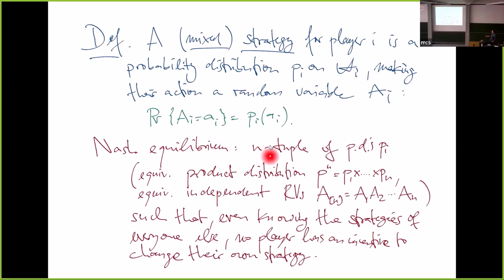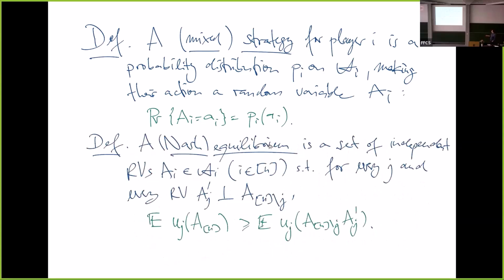So, Nash equilibrium. I'm going to the next slide, where I want to write this more mathematically. I like this language of random variables. A mixed strategy is basically just a random variable that has a distribution. And a Nash equilibrium in this setting is a bunch of independent random variables, each player independently making random choices, such that for every player J and every alternative random variable AJ prime, the expected payoff for this player J is larger for the original tuple compared to the expectation when all other players keep playing their strategies, but this player deviates.